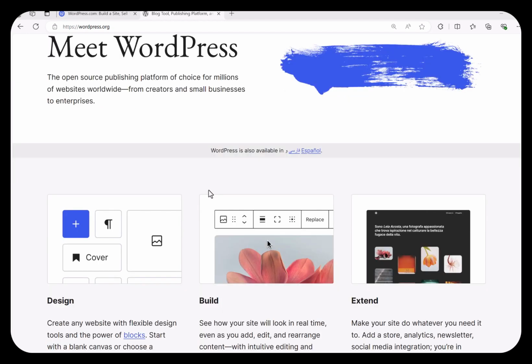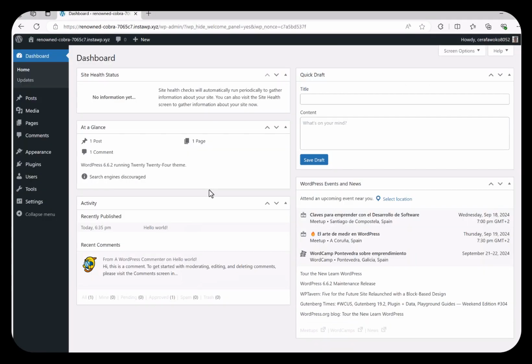WordPress is open source, and this means that everybody can be a developer. And right now, the core of WordPress is maintained by some developers from all around the world. The company behind WordPress, though, is Automattic. They set the general policy and the direction of the platform, and they also have paid employees to maintain the platform. Now, let's see some of the most important concepts in WordPress.